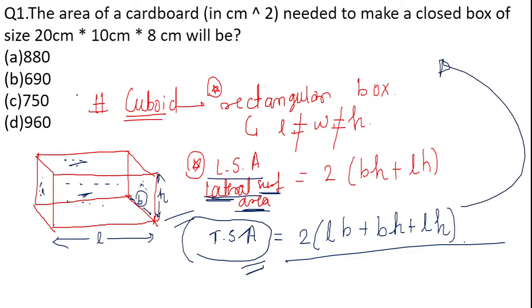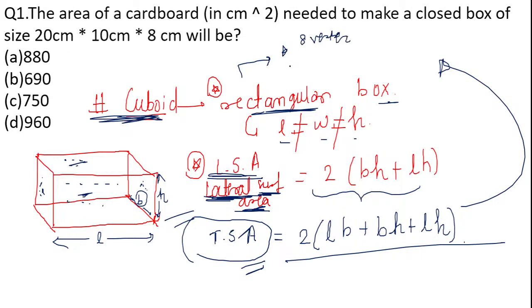Before that, it was necessary to make you understand that the cuboidal shape is a rectangular box where the length, width and height are not equal. The second thing was the lateral surface area. The lateral surface area's formula is twice of BH plus LH, and the total surface area is twice of LB plus BH plus LH. One more formula we'll discuss later on, that is the volume and the formula of the diagonal. Besides this, you have to remember that there are a total of 8 vertices, 12 edges, same as in the cube that we have discussed before in this lecture.